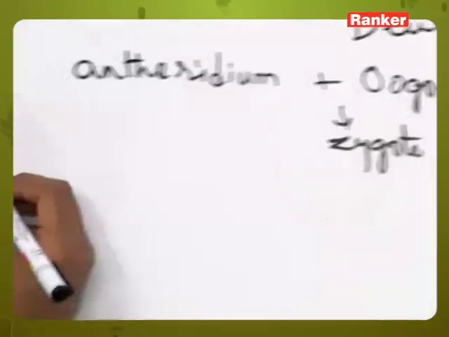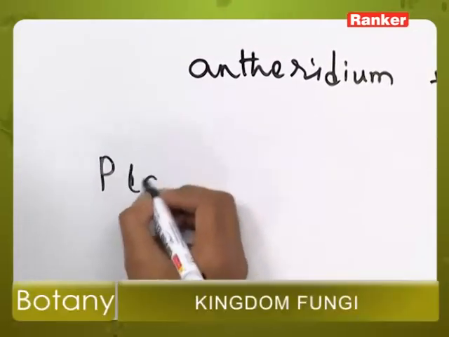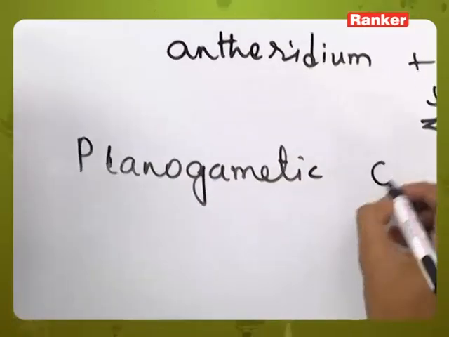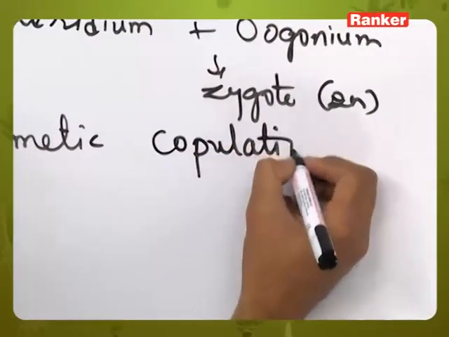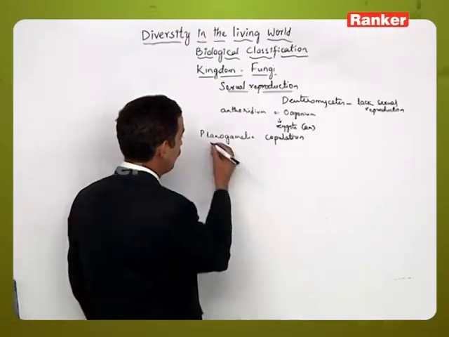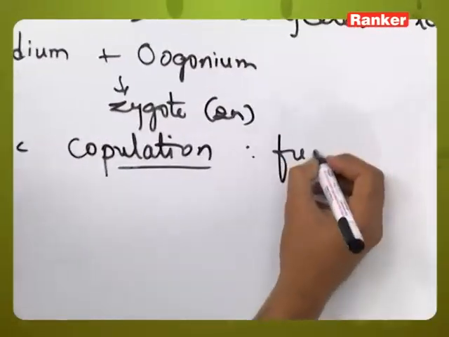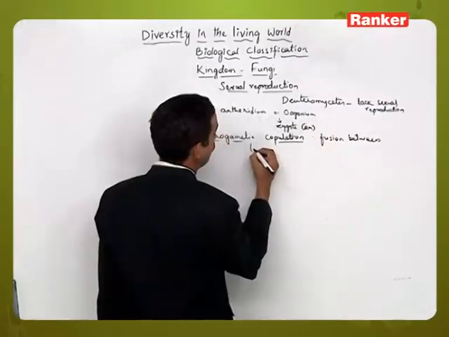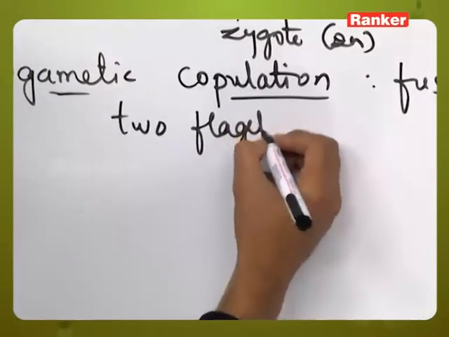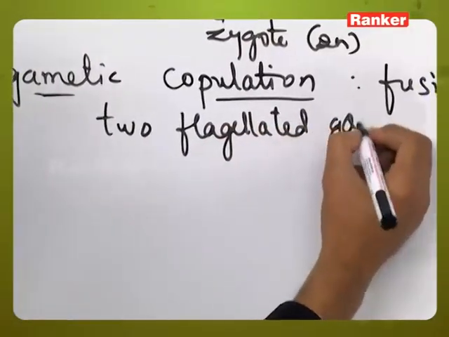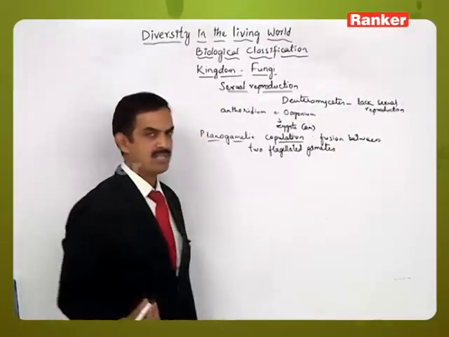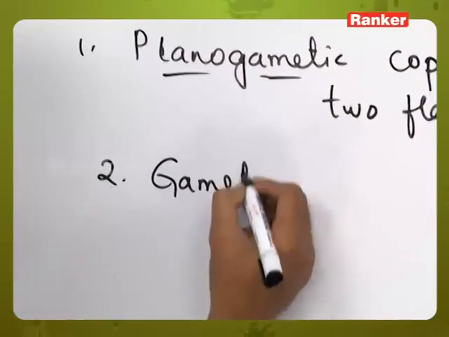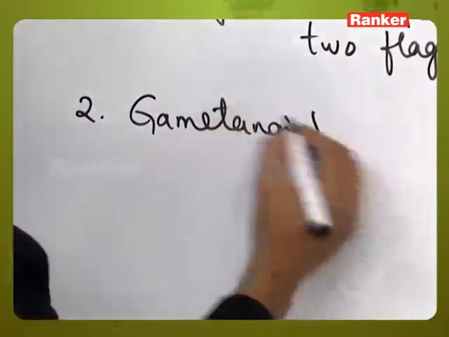The first one is planogametic copulation. It is the fusion between two flagellated gametes. This type of fusion is called planogametic copulation. The second one is called gametangial contact.